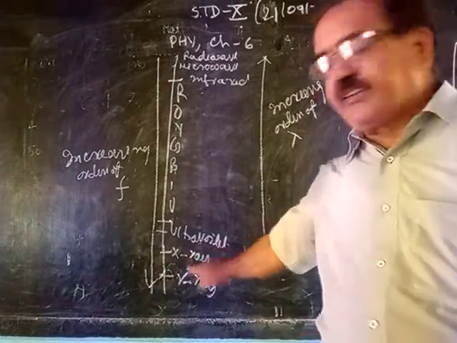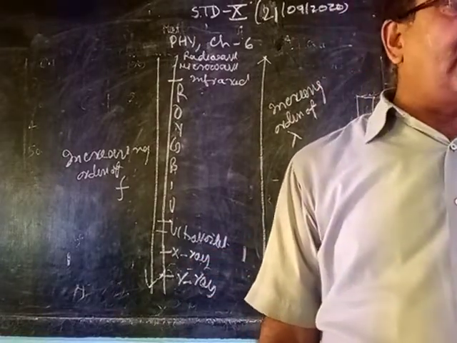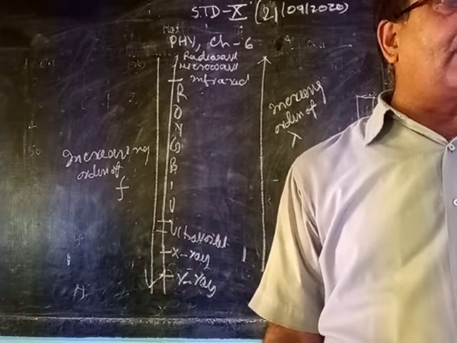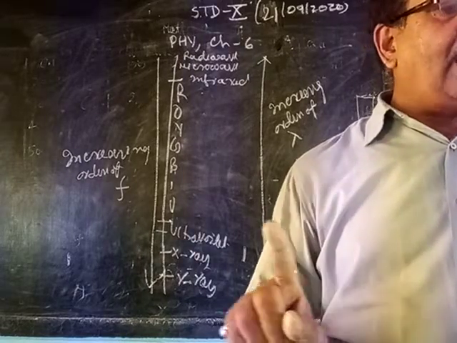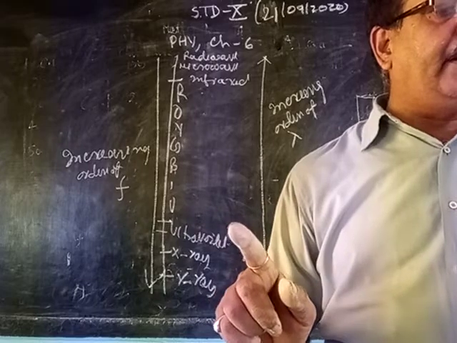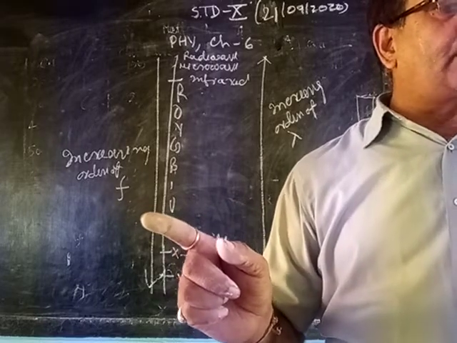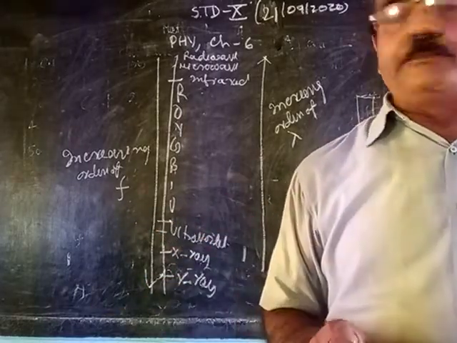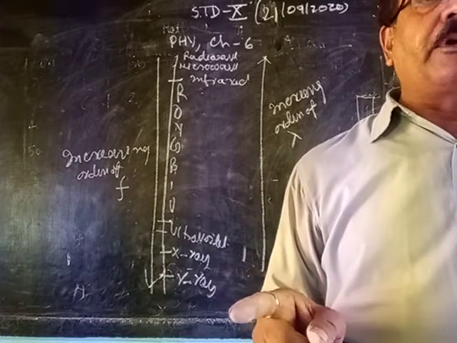Next, X-ray. What is X-ray? X-rays are obtained from a heavy metal target of high melting point when highly energetic cathode rays, or electron beams, are stopped by it. Right? What is the property of X-ray?